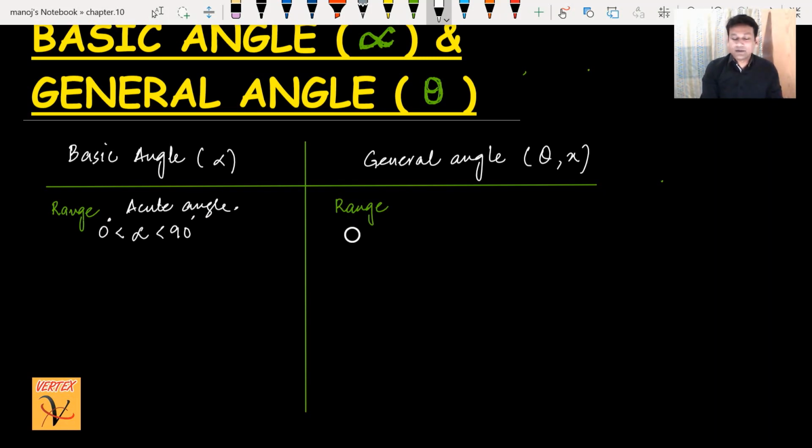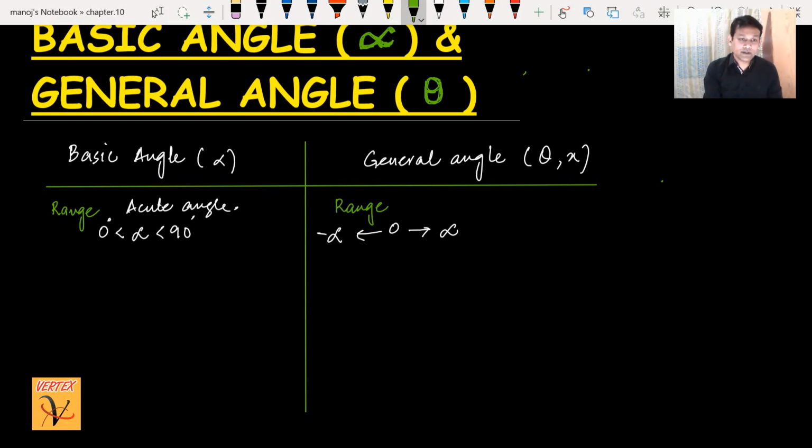Second, the range here for the general angle is what? Unlimited. It can be negative, it can be positive, so I can even write 0 to infinity, or it can be also on the negative side. So it means there is no range. It can be negative, it can be positive.